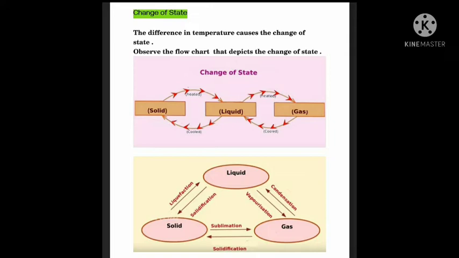Then what do you mean by solidification? When liquid changes to solid, that is also solidification. Change of gas to solid and liquid to solid are collectively called solidification. Then when gas changes to liquid, it is called condensation.